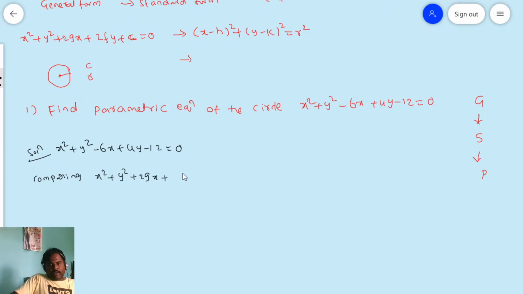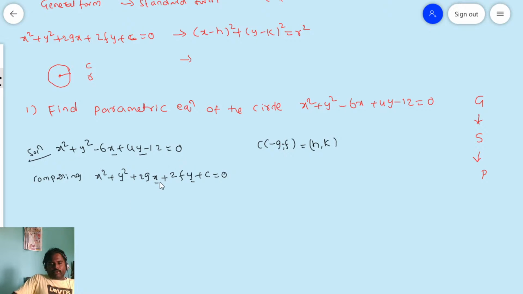Now compare x coefficient on both sides and y coefficient on both sides, to get the center. What is the center for the normal form? Minus g comma minus f. This is equal to h comma k in the standard form.